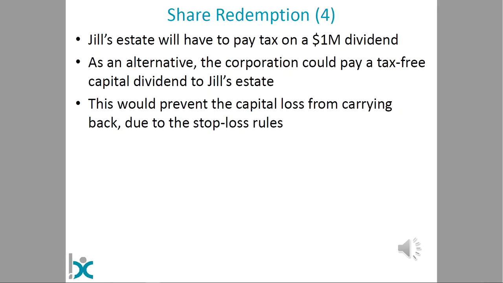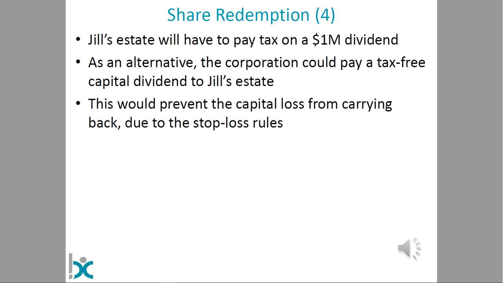Now, if we did have a taxable dividend paid to Jill's estate, then the estate is going to have to pay tax on a $1 million dividend. Alternately, the corporation could have paid, as I had suggested at the beginning of the share redemption agreement, a tax-free capital dividend. But you can't have a tax-free capital dividend and a carryback of that full capital loss. That violates what are called the stop-loss rules, which really prevent that kind of double dipping.